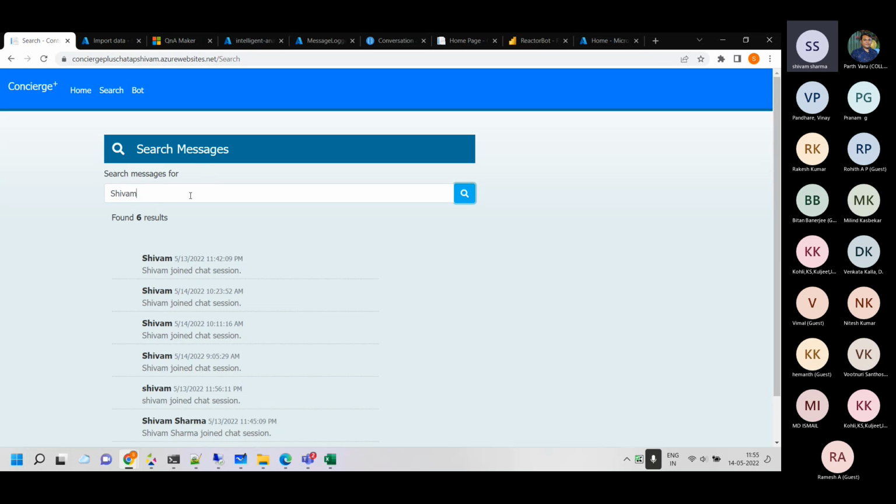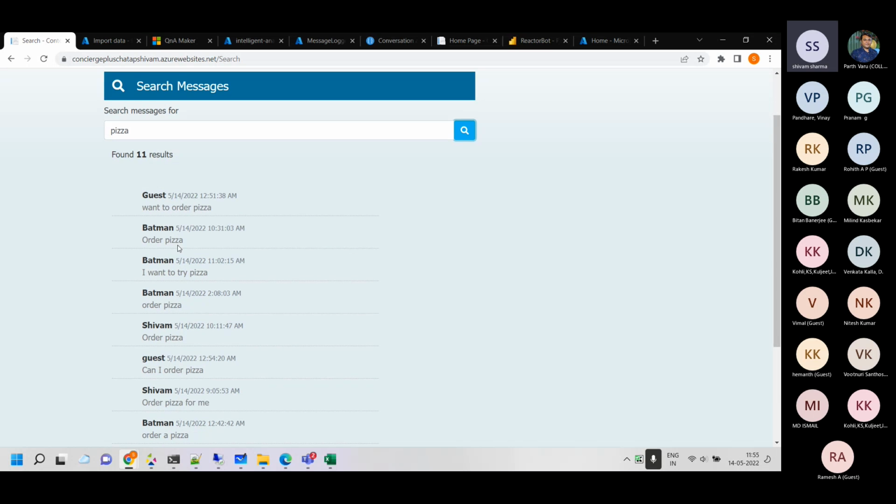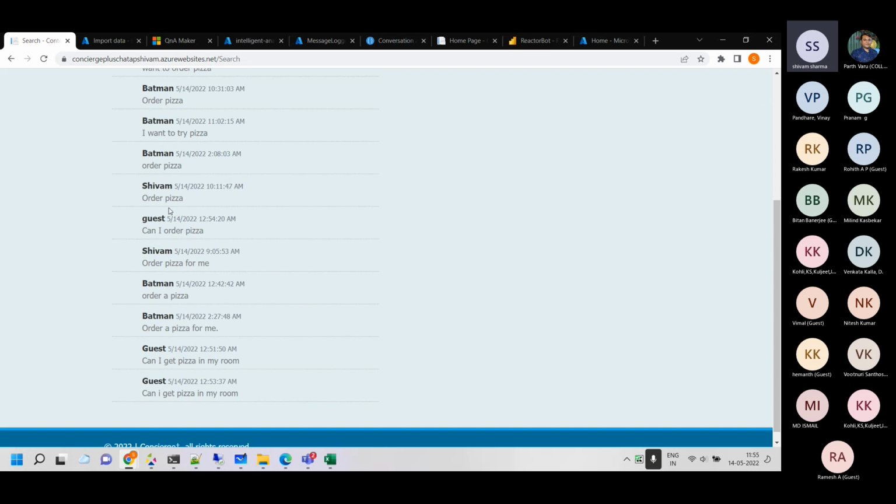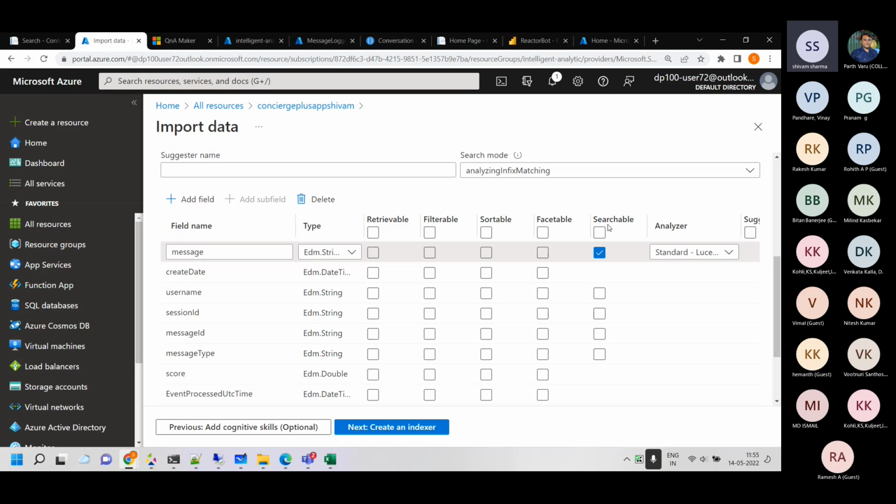So if you search, for example, let's say pizza, whoever sent a message which had pizza in it will be retrieved. That message will be there. See, order a pizza. I want to try a pizza. Order pizza. Order a pizza for me. Can I get a pizza in my room? Like that, right? So it's searchable. You can search with it. You can retrieve it. It can be retrieved.